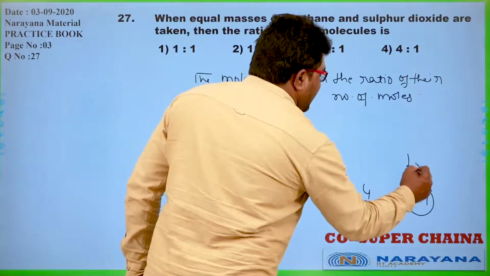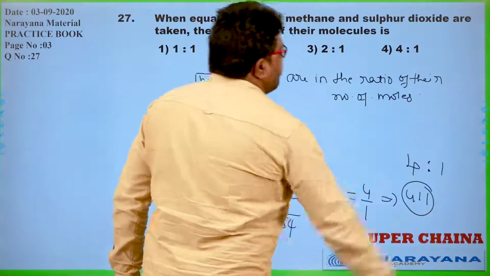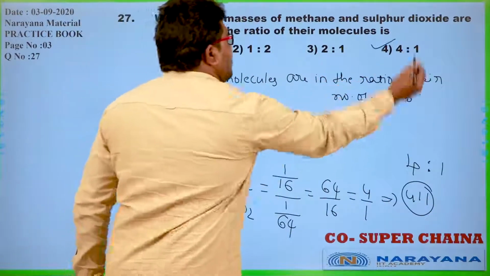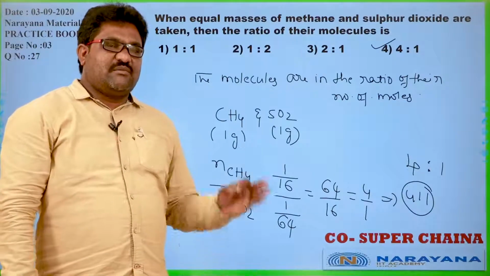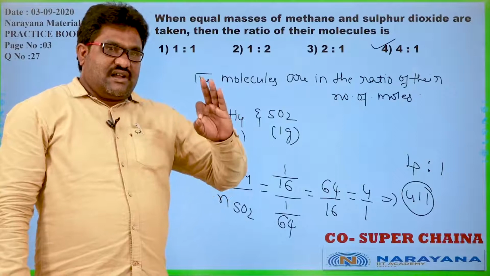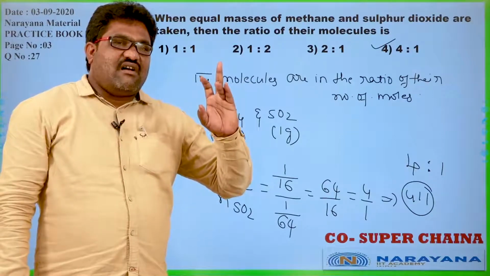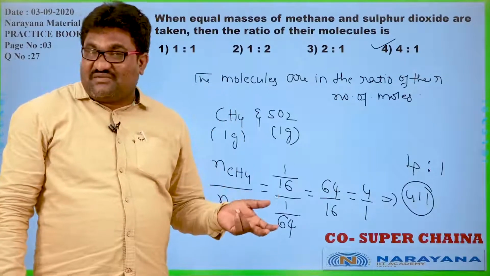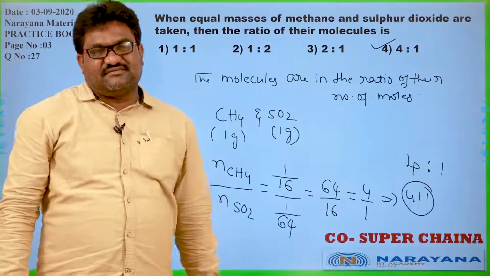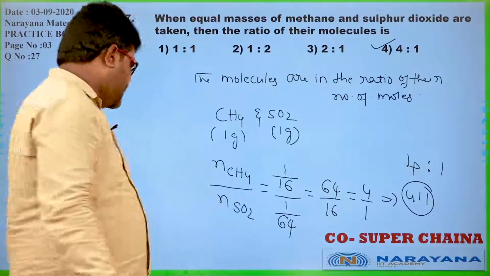So the fourth option is the correct one. Remember, the number of molecules are always in the ratio of their number of moles, but not in the ratio of their weights. Let us go for the next question.